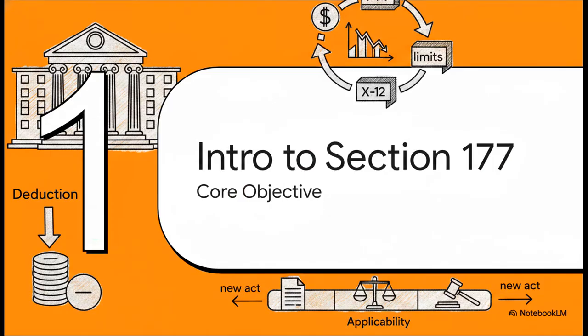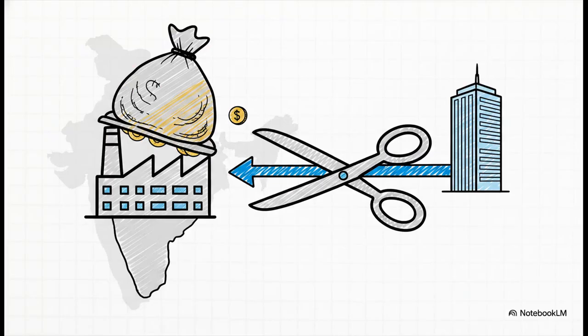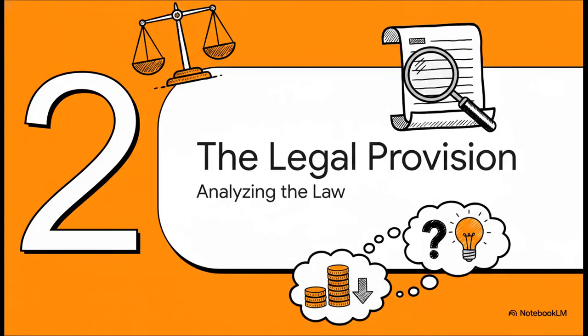Kicking things off with the introduction and the core objective of Section 177. The main goal here is to stop a practice known as thin capitalization. Think of it this way. Tax authorities really want to make sure multinational companies aren't artificially shrinking their Indian tax bill by loading up their Indian operations with excessive debt instead of equity. Because if they do, they're just funneling massive interest payments back to their foreign affiliates. So, Section 177 steps in to limit the deduction of this excess interest for Indian companies or even foreign permanent establishments operating in India when they borrow from non-resident associated enterprises. Make sense?